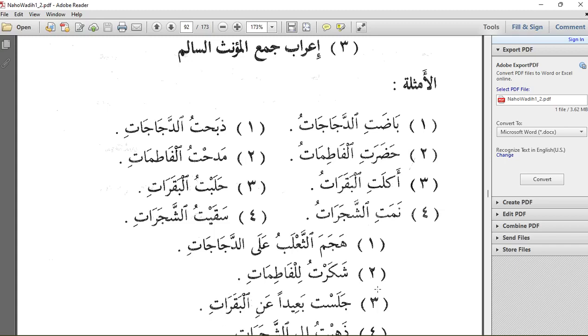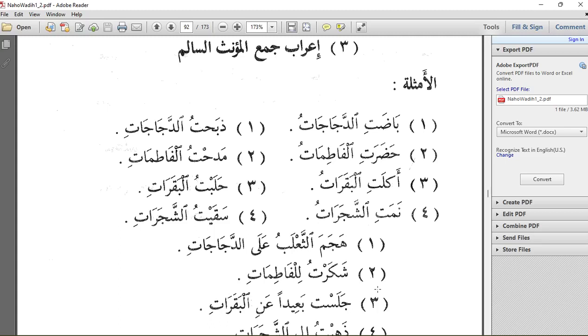Then we have jalabtul baqarat. I brought the cows. So Al-Baqarat also is maf'ulun bihi, then the kasra is indicating that it is nasbu, not jarru. Because we are saying kasra on the word does not mean it is jarru state.